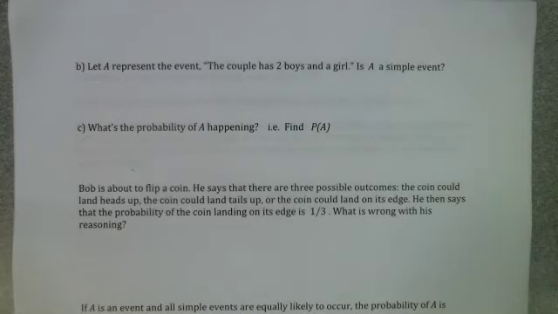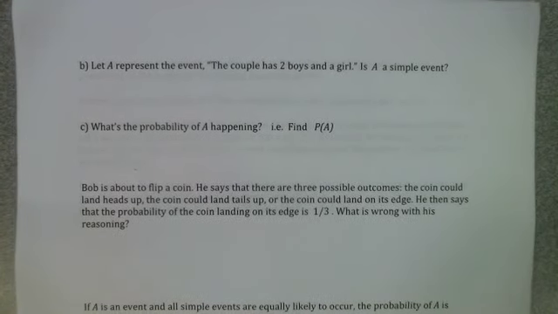Now, in the last video, that thing we made to find all possible outcomes if a couple has 3 kids, that was called a tree diagram. So tree diagrams are very helpful for finding all possible outcomes. So, all right, new question. Let A represent the event the couple has 2 boys and a girl. I ask, is A a simple event?